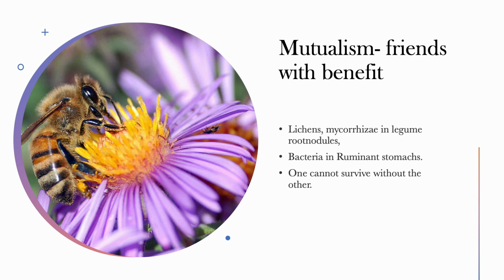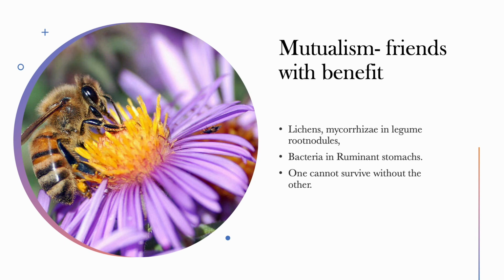Mutualism is a close association between two living organisms of different species, which is beneficial to both partners, as in lichens, root nodules of legumes, and mycorrhiza. The distribution and abundance of partners in a mutualistic association shows great interdependence, and in many cases, one partner cannot survive in the absence of another. Examples include lichens, mycorrhiza, bacteria, or what we call cellulolytic bacteria that are found in termites, and then we have herbivorous mammals, among other things.